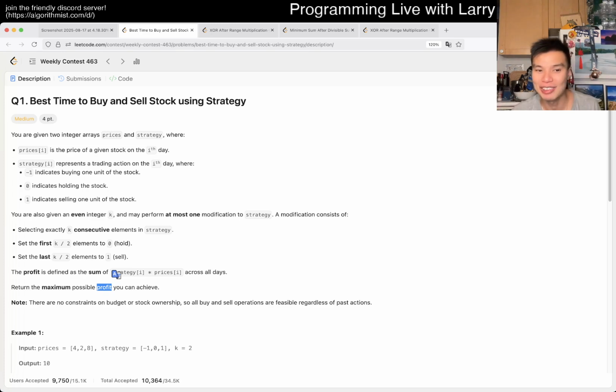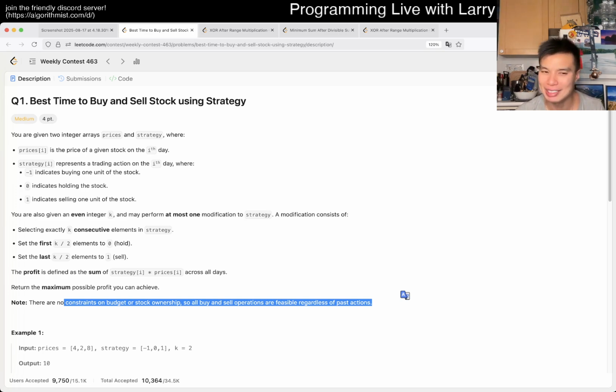And I know that there's no constraint on budget. They could have just changed this to: you start with X money, how much money can you end with, right? And not counting stocks or something. But calling it profit is kind of silly, and I'm ranting now, but it's still true.